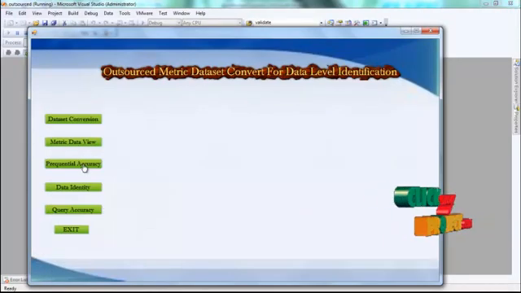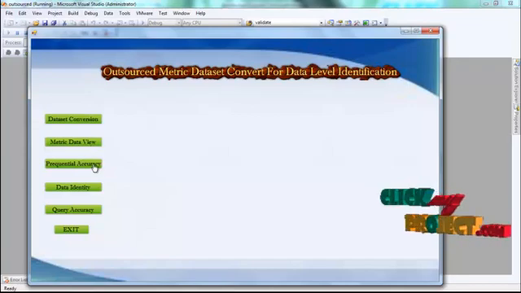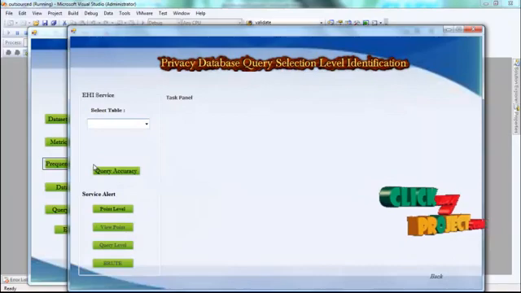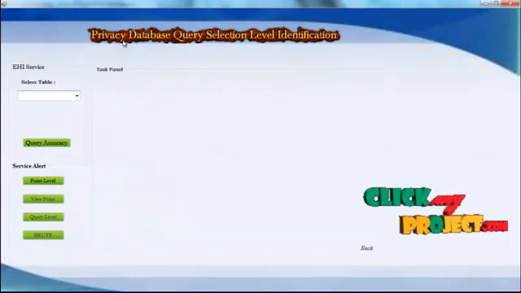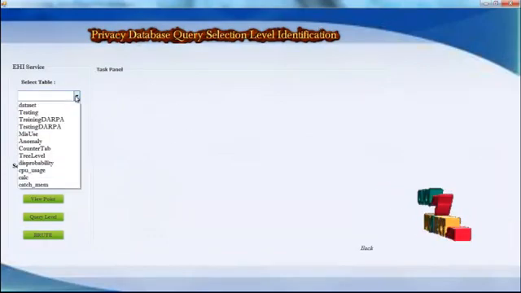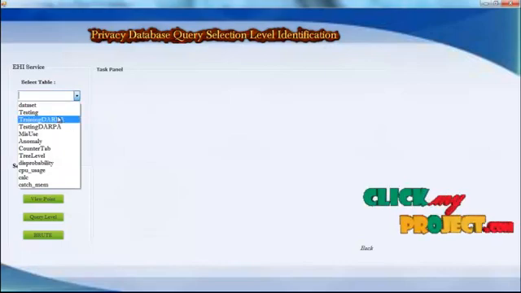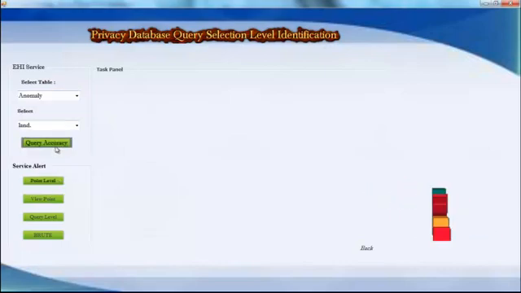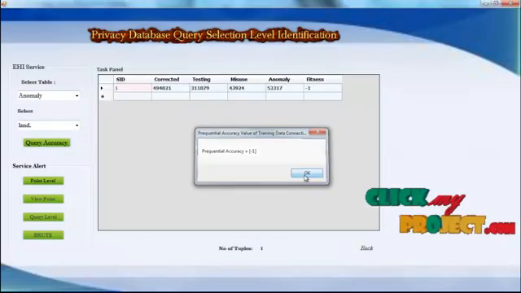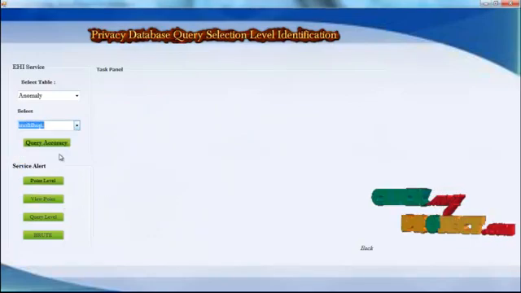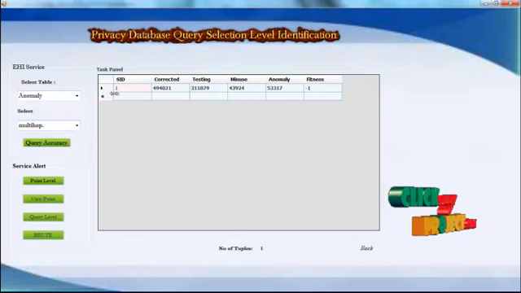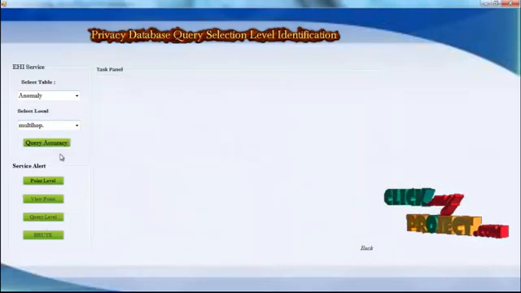I come back to the process, and here we have sequential accuracy, that is the privacy database query selection level identification form. When I select any one of the tables from a particular database and check the query analysis, the accuracy level result is found. When I click on the view point, the particular query analysis is found, and at each level we are finding it.